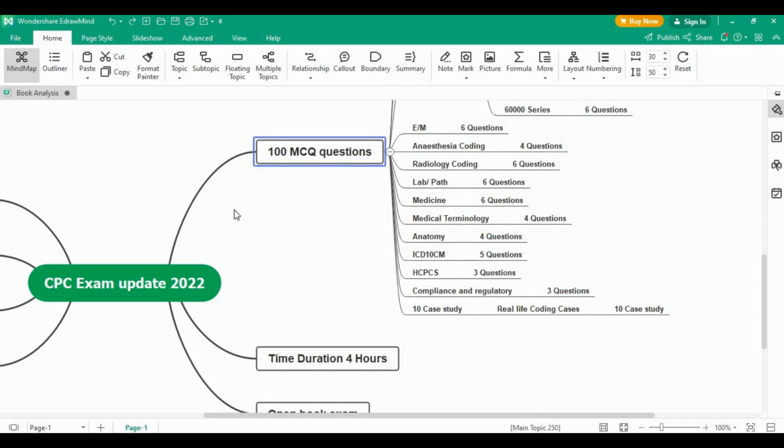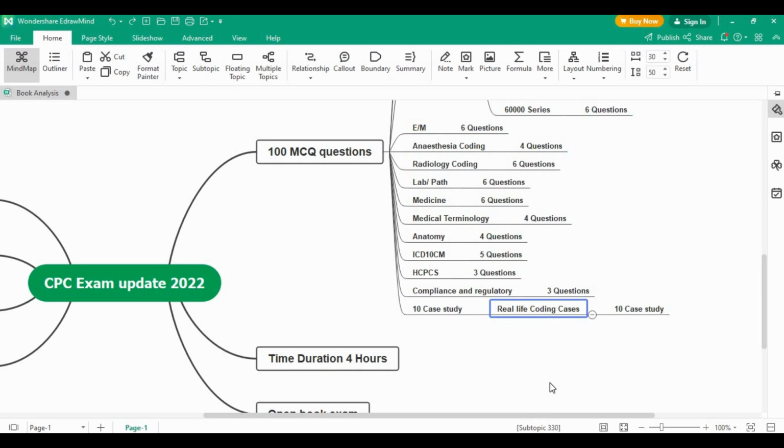The new pattern in this CPC exam 2022 is this 10 case study. These are case studies from real life coding case scenarios. So you will get multiple case studies of different specialties, which are real-time case studies of coding scenarios. You need to check that record and those case studies and assign the proper CPT and diagnosis code based on the specialty, based on the question, based on the scenario that is asked in that particular case study.